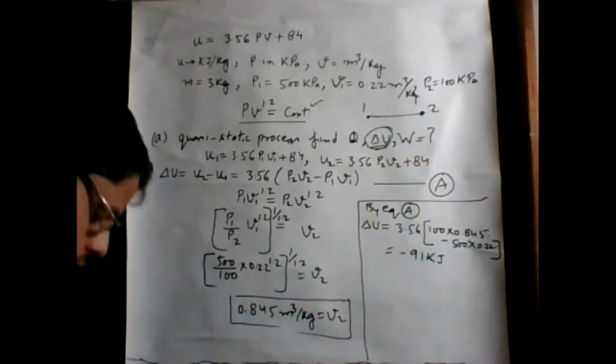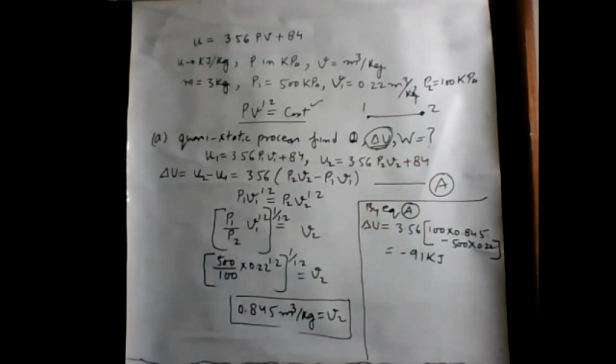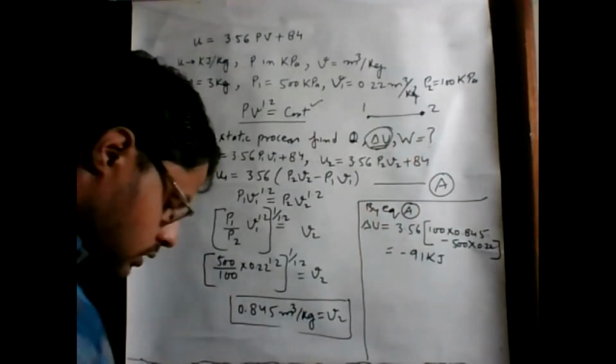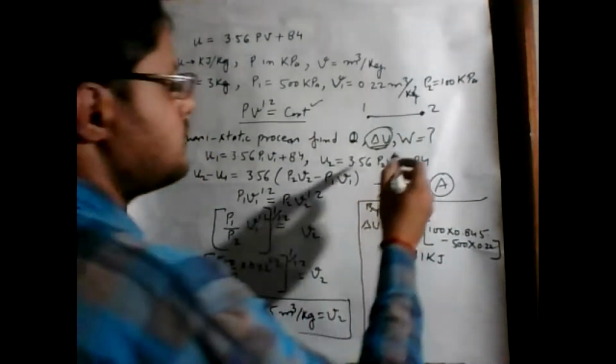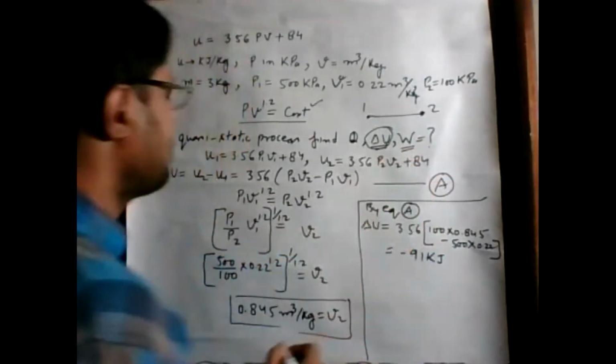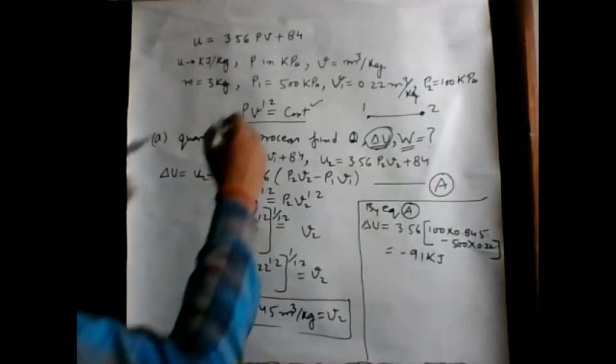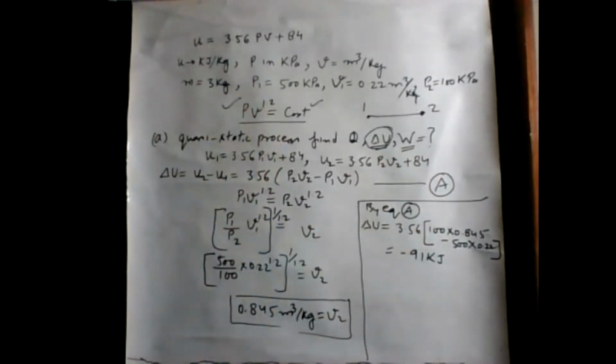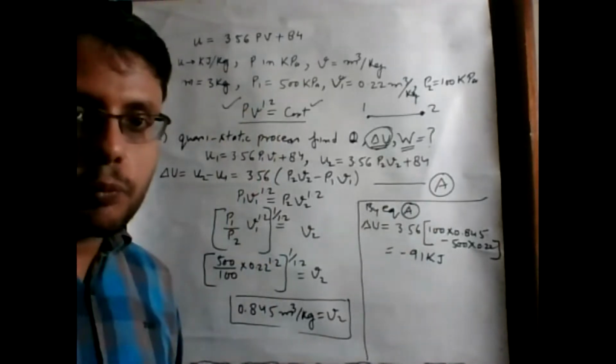Now we move towards calculating the work done in this process, W. By this equation, we can say that it is a polytropic process.